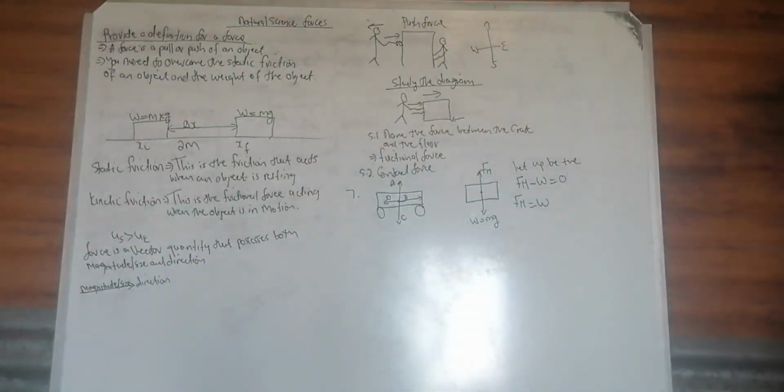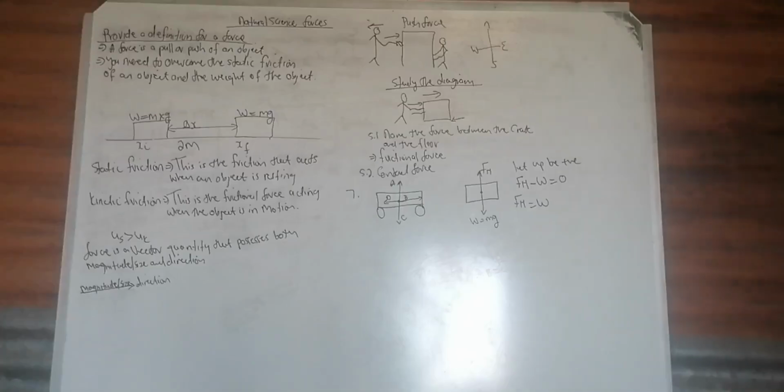A vector quantity is anything that has both size, magnitude, and direction. When I apply a force, I apply a certain amount of force, the magnitude, and then in this direction. So how do I apply a force? First of all, get the amount of force we apply, the magnitude, and then secondly, get the direction of the object.